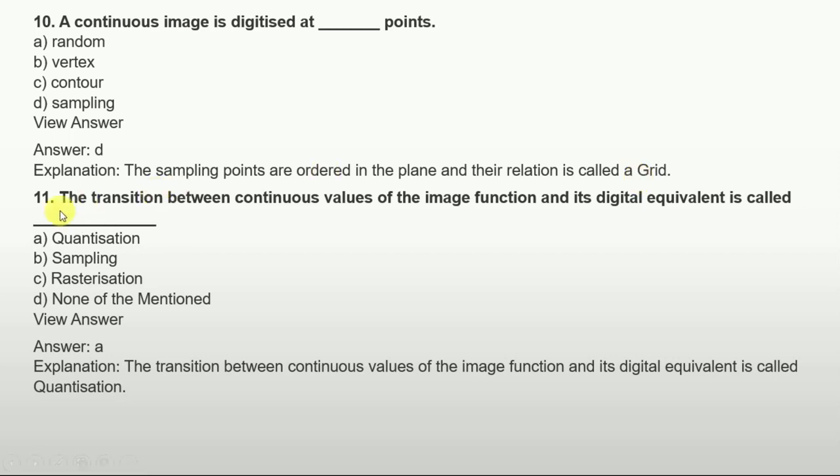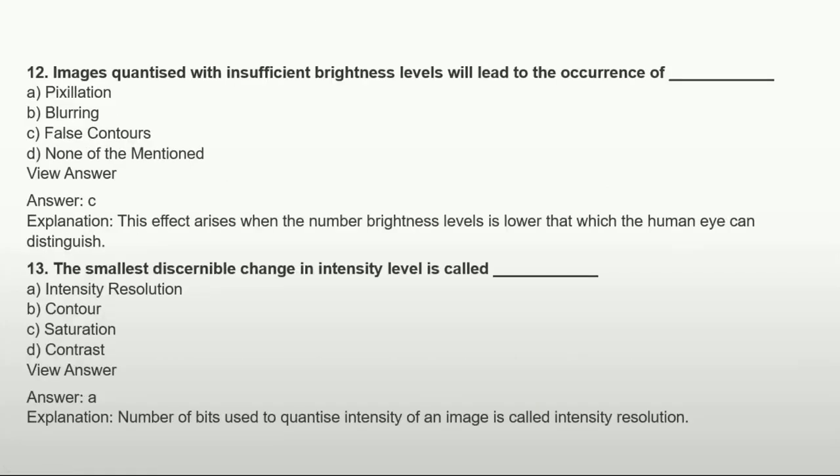And the next question is, the transition between continuous values of the image function and its digital equivalent is called. Option A is quantization, option B is sampling, option C is restoration, option D is none of the mentioned. So the answer is option A, that is quantization. The transition between continuous values of the image function and its digital equivalent is called quantization.